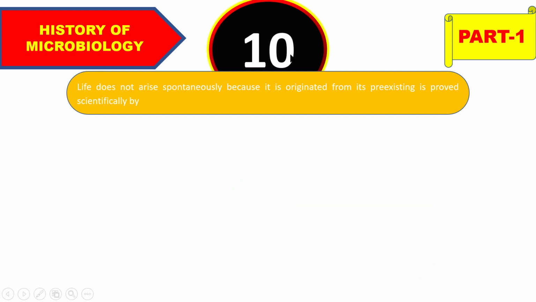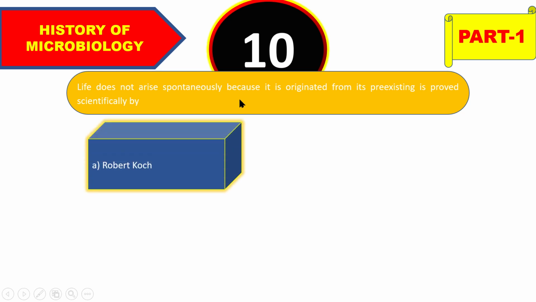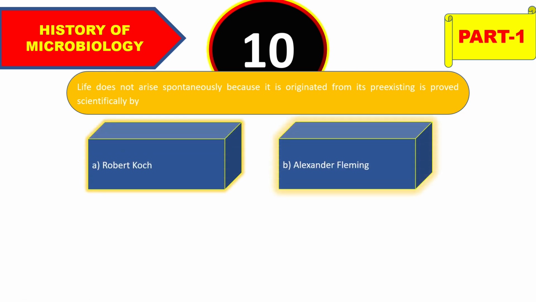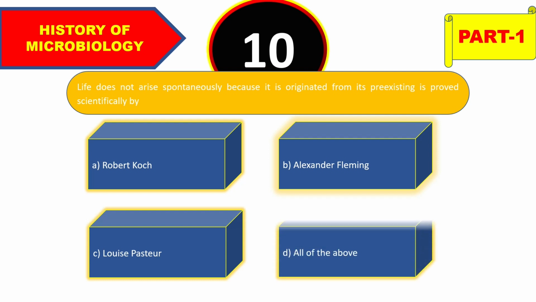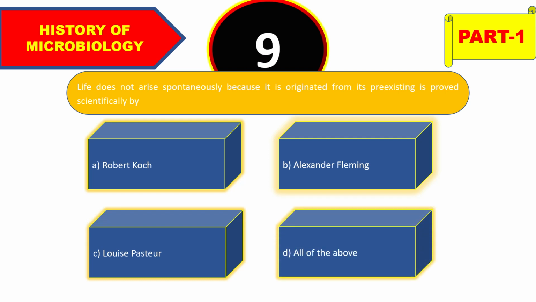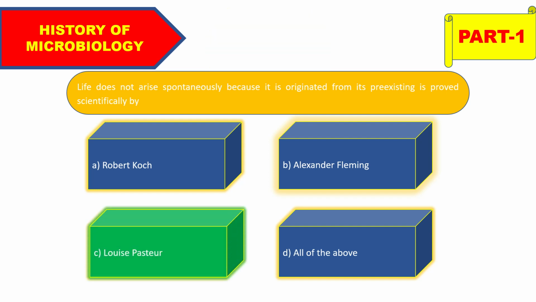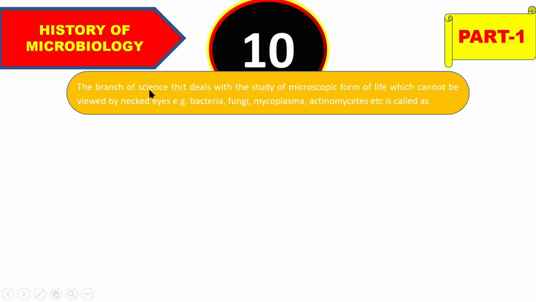So move on to the next, that is, life does not arise spontaneously because it originates from its pre-existing life, is proved scientifically by Robert Koch, Alexander Fleming, Louis Pasteur, or all of the above. And the right answer is Louis Pasteur.